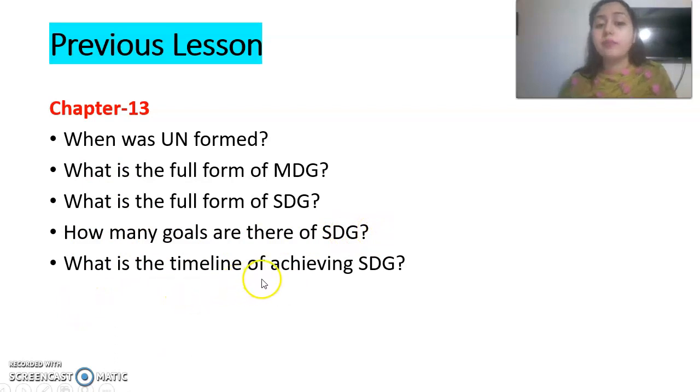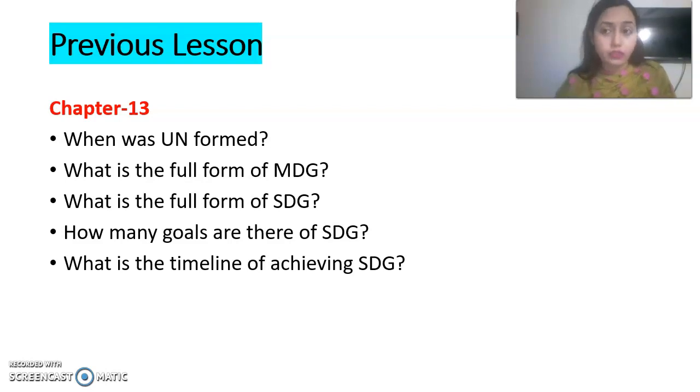What is the timeline of achieving SDG? Is it 2020, 2025 or 2030? Yes, it is 2030. So by this time, we need to achieve the Sustainable Development Goals. Our goals should be achieved by this time. That's why it is called a timeline. So this is the time limit. Now let's go to the next lesson.